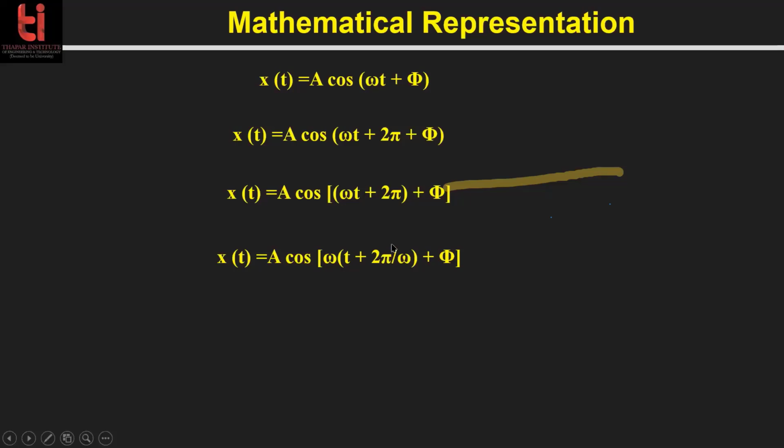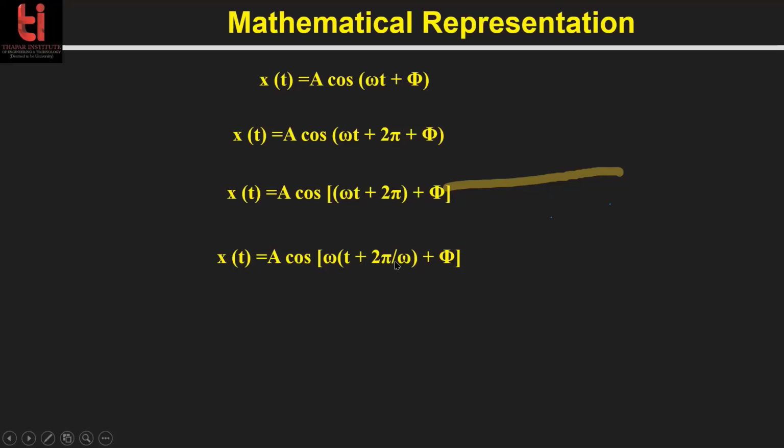It means the value which we have added in the time must be the time period of the oscillation. So this 2 pi by omega is the time period of the oscillation, because after this time also the position is not changed for the particle, or the particle has restored its position after this time period 2 pi by omega.